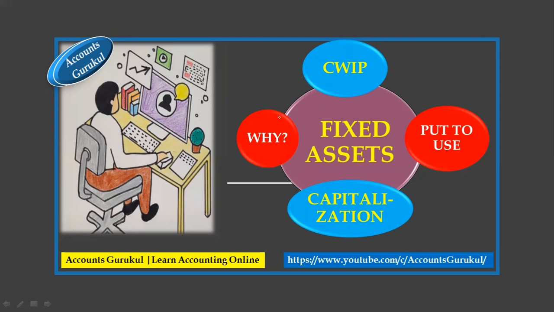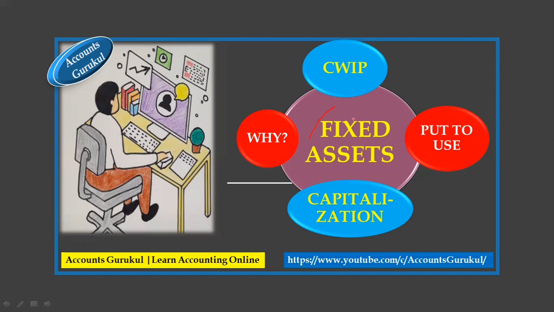Before we start, we need to know what is meant by fixed assets. Fixed assets are all the non-current assets. We have two kinds of assets: current assets and non-current assets. What is meant by a non-current asset? It means that if the life of that asset is more than 1 year, then we consider it a non-current asset. For that, we have to do the capitalization, and that is considered a fixed asset.